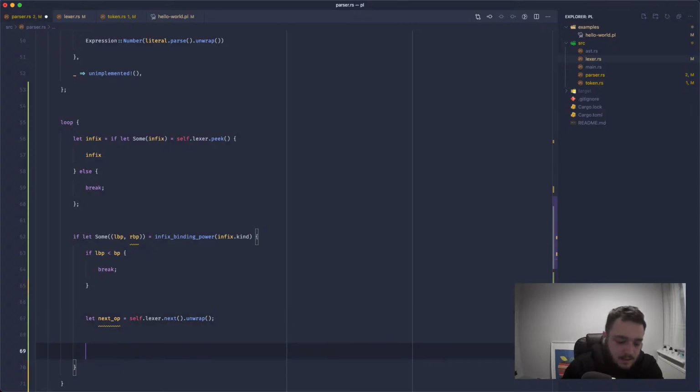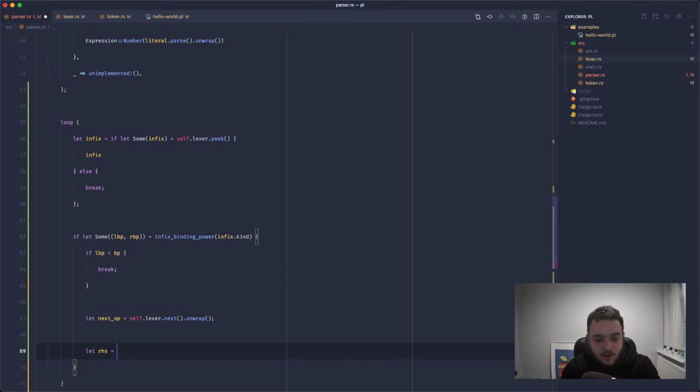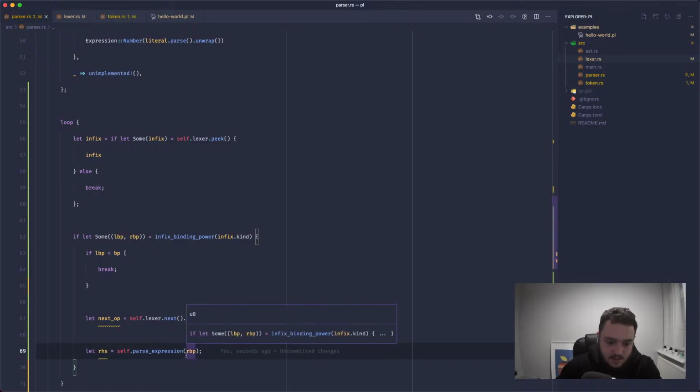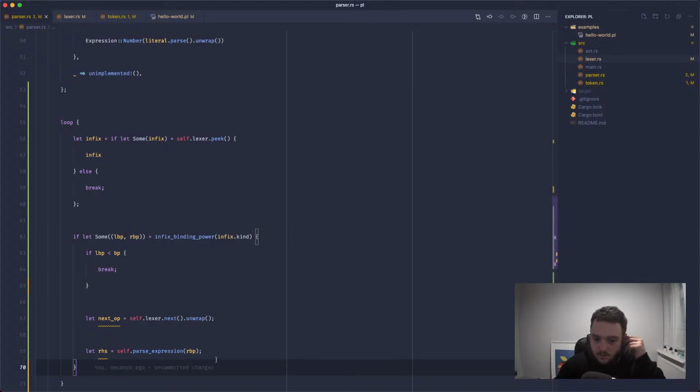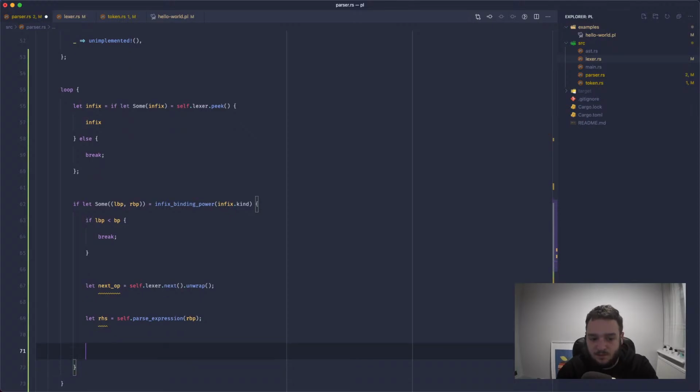We want to get the right hand side, and this is going to be passing the expression again, but we're going to be passing through the right hand side's binding power, which we're pulling through here. There's a bit of recursion going on, which is why tree walk and AST stuff is generally slower than PHP, which has bytecode, and JavaScript, which is JIT compiled.